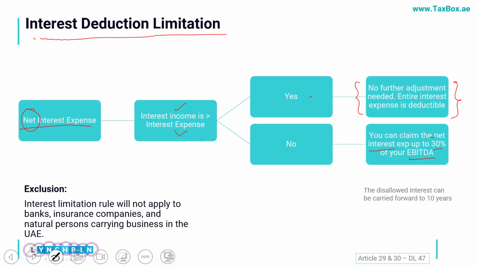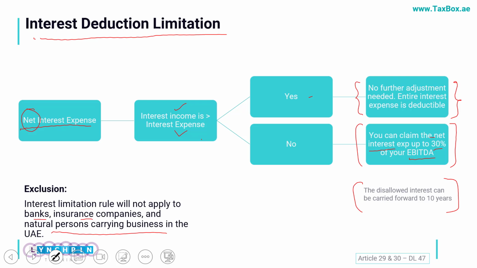Now, in this case, if your interest expense is higher as compared to the interest income, you have to do a small calculation, which I'll show you in a bit also. And in case after adjusting it you have any interest expenses still available with you, such expense can be carried forward for up to 10 years. In future you can also adjust that. Such interest calculations would not be applicable on banks and insurance companies and natural persons carrying the business in UAE.